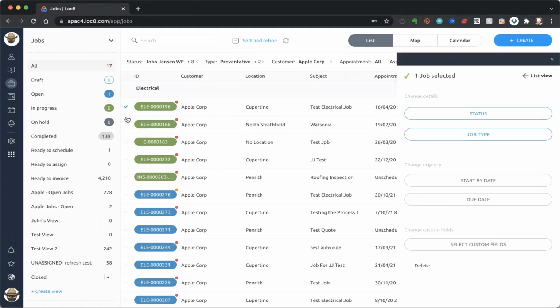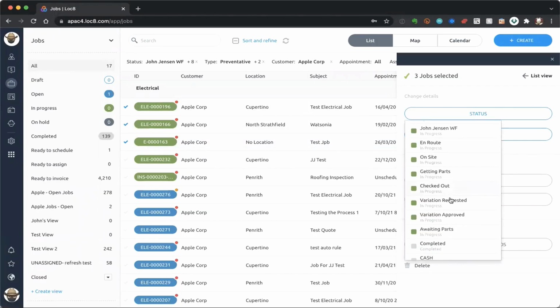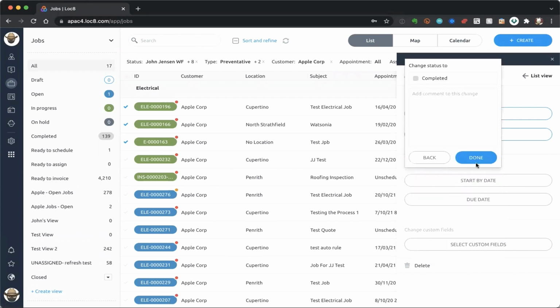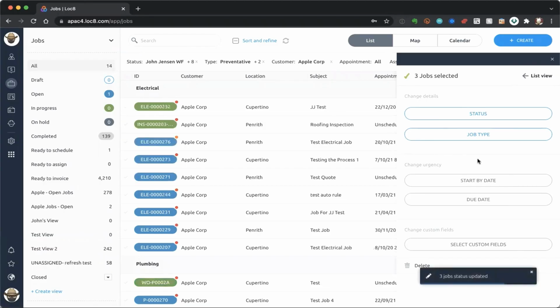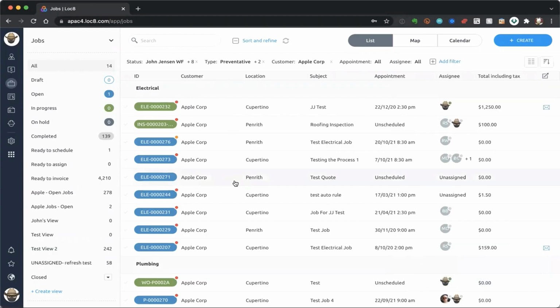If I wanted to update a couple of these particular jobs, say I knew that these 3 jobs needed to be quickly closed, I could tick those options there on the left-hand side, click on that status button and immediately update those jobs, and click on done. And that'll update the status of those jobs instantaneously for me, and they'll take them away from that particular list.